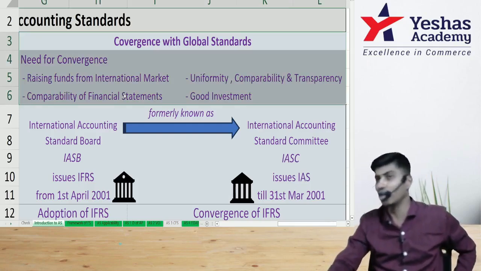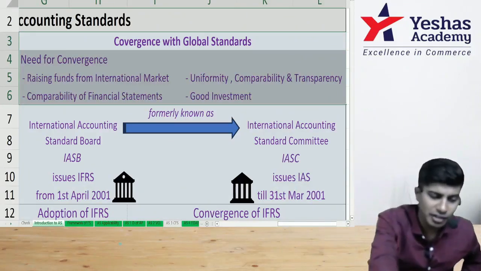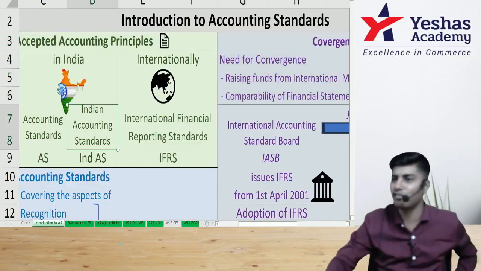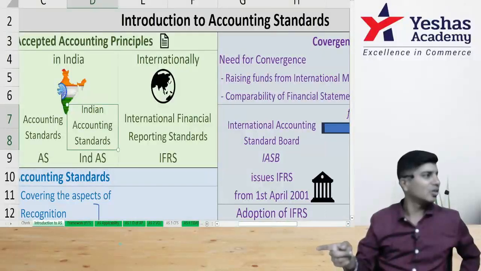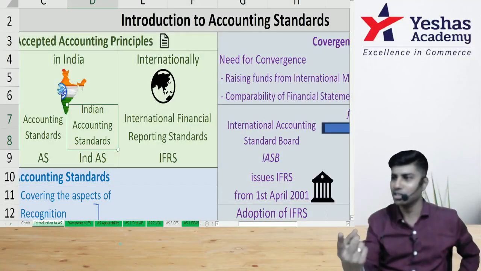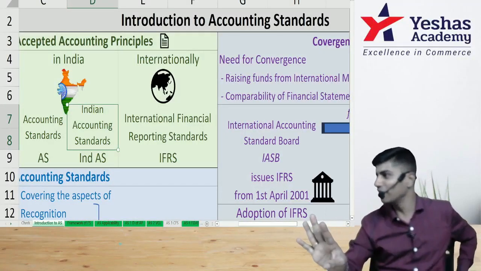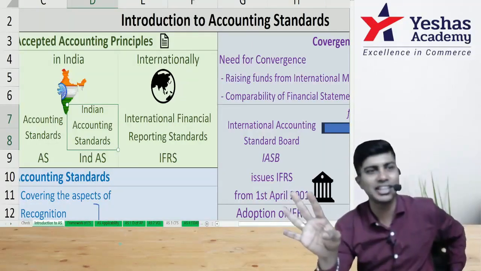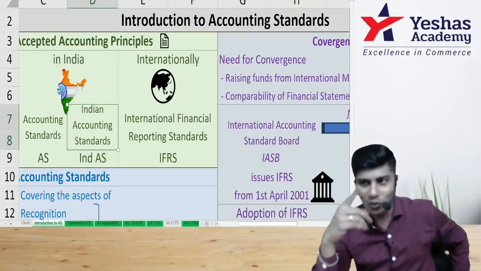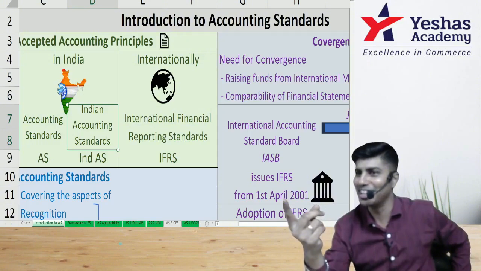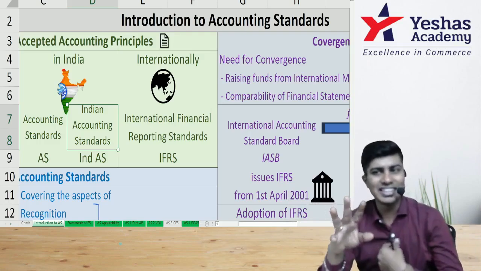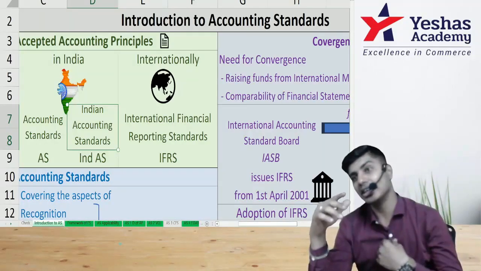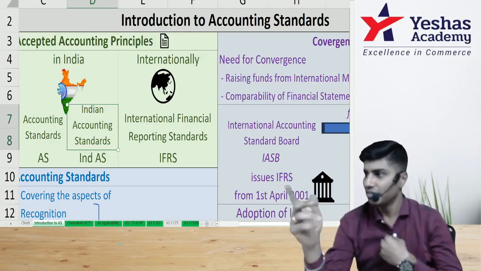Convergence with IFRS is the adoption of Ind AS. Now do you understand the difference between Ind AS and AS? At around 8 o'clock, I told you that in the next 30 minutes you will learn. It is 8:20. So before 30 minutes, I have told you the difference between accounting standards and Indian accounting standards. If someone asks what is the difference, what will you tell? Accounting standards is not global. Ind AS is the Indian version of IFRS, which is accepted.